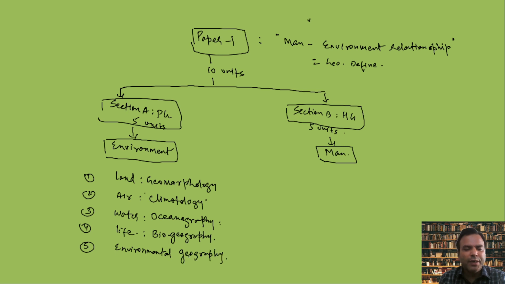This fifth unit is generally used in the journal studies also as the environmental part. So all 5 units together become the geography called physical geography. So, take command over these 5 units.